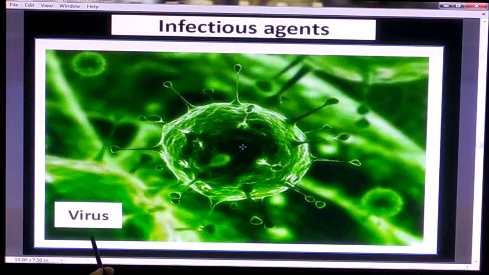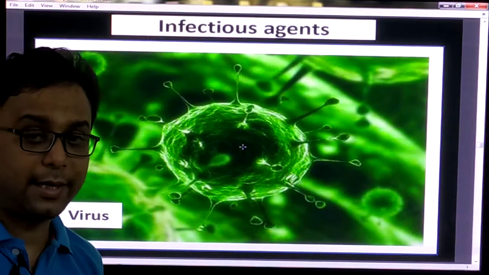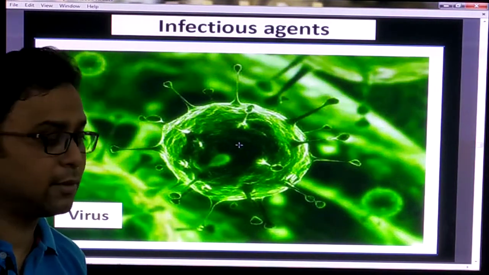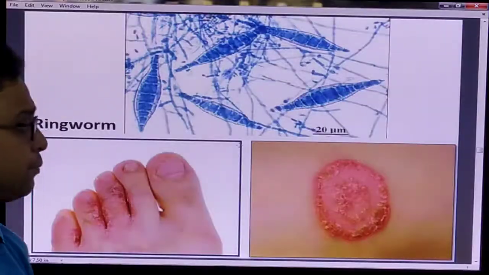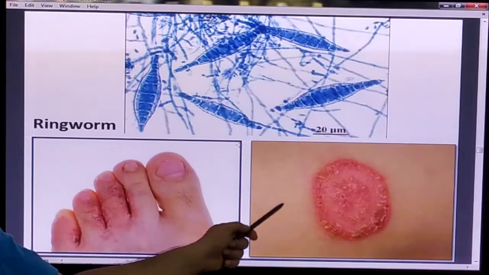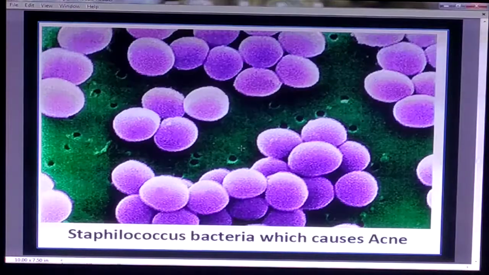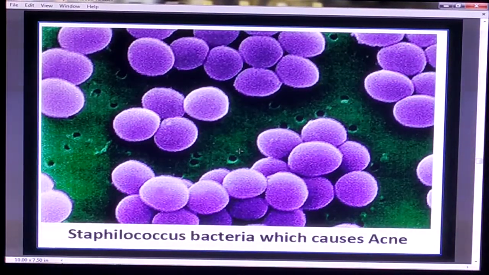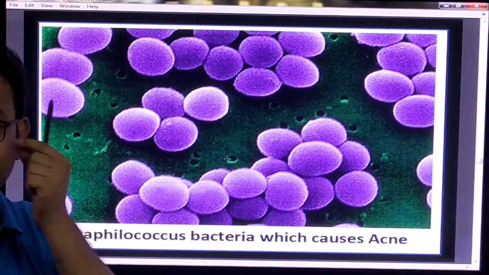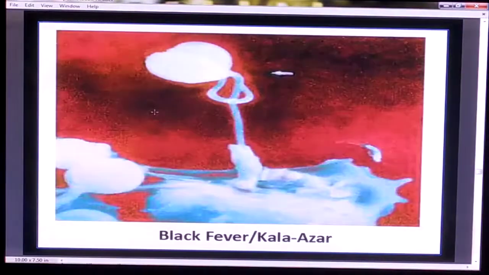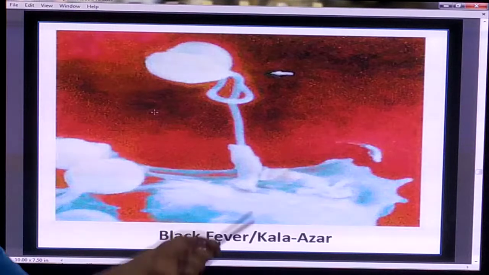So infectious disease, like viral disease COVID-19, the coronavirus, you know this disease well now. Ringworm is a fungal disease. Bacteria also cause disease, like Staphylococcus bacteria cause acne on your face. Protozoans cause diseases like black fever or kala-azar.